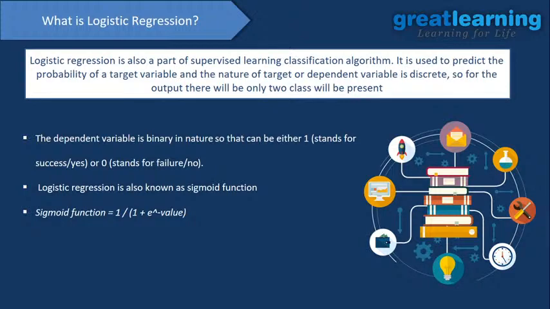When we need to understand that there are 2 classes, to decide whether something is right or wrong, this time we use logistic regression, and for logistic regression we use discrete type data, not continuous data, okay? And it is used to predict the probability of the target variable, and the nature of the target or dependent variable is discrete. Please remember that we use linear regression for continuous values and logistic regression for discrete values.